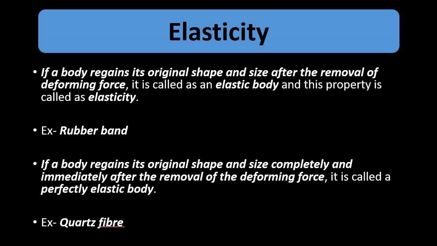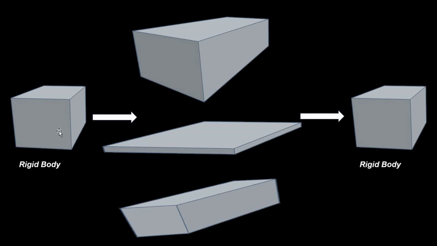So what is elasticity? What is the property of elasticity? If a body regains its original shape and size after the external deforming force is removed, then it is called an elastic body. So this is the initial rigid body.